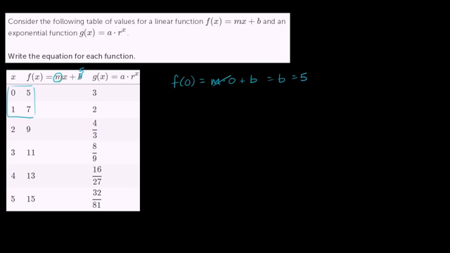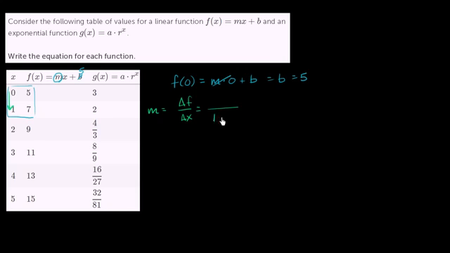So just as a little bit of a refresher on slope, the slope of this line is going to be our change in y, or our change in our function, I guess we could say, if we say that y is equal to f of x, over our change in x. We could write this as our change in our function over our change in x. So let's look at this first change in x, when x goes from 0 to 1.